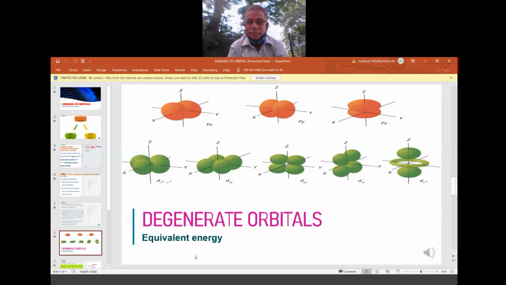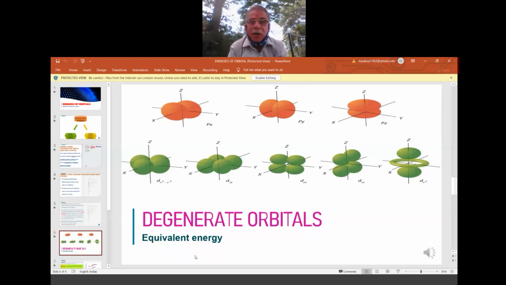No. Why? In the quantum numbers, it is said that for the s orbital the m value is 0. Because the m value is 0, there are no further orientations, so no further subshells in the s orbital. Whereas in the case of p, there are 3 orientations for the m value. Please go through the quantum numbers chapter once again whenever you are free. Those three orientations of the p are px, py and pz along the x-axis, y-axis and z-axis respectively. So there are three suborbitals in the case of the p orbital.